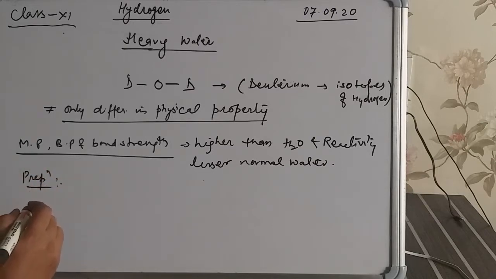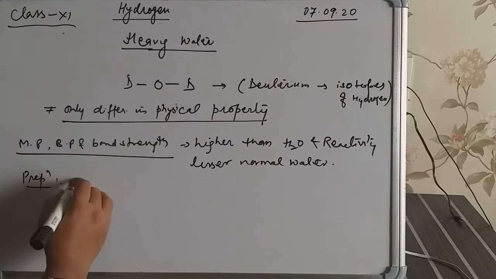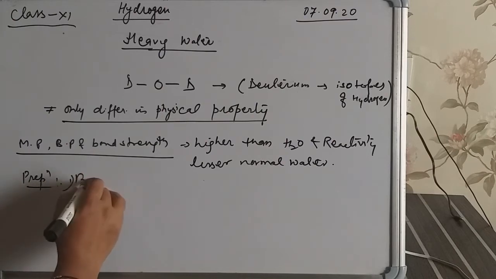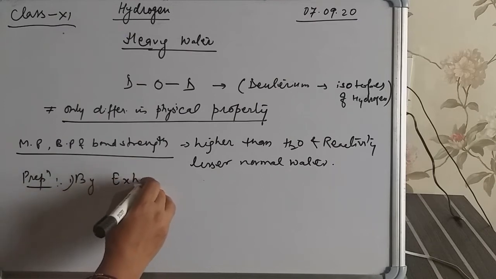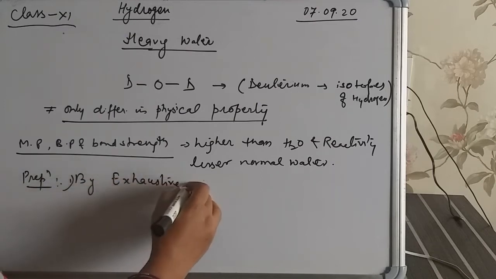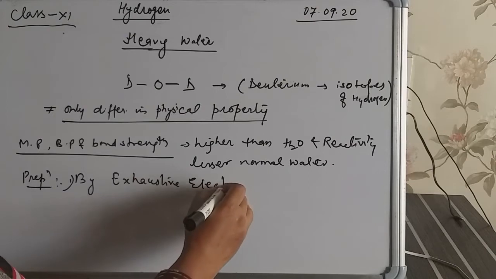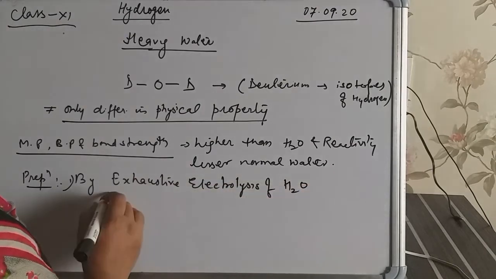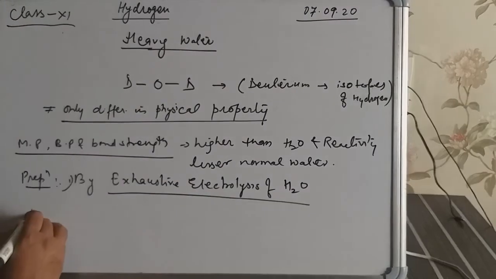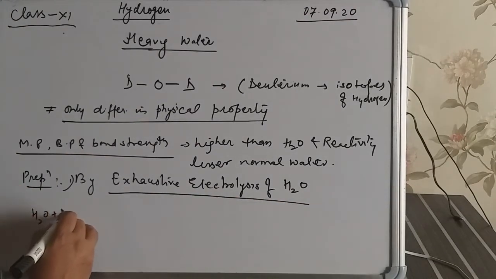It is prepared by exhaustive electrolysis of water. As we know, in normal water there are traces of heavy water also.